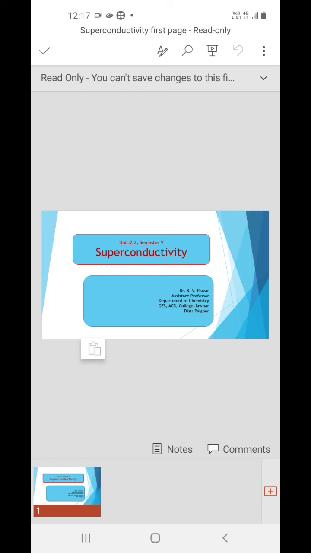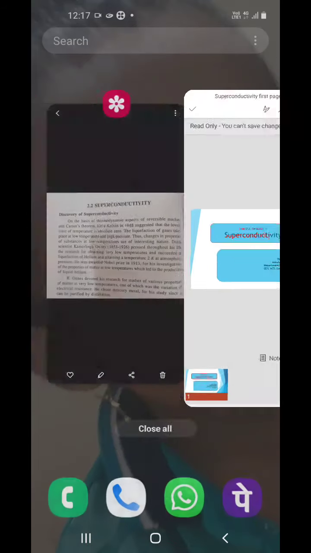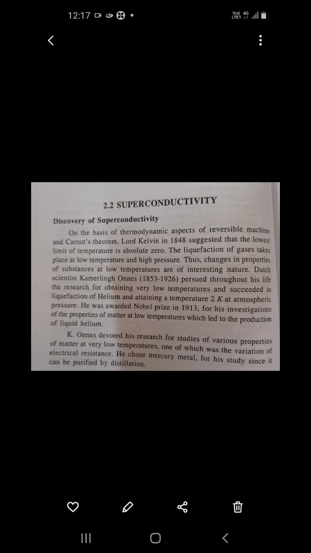So this topic is a completely new topic, and it has vast demand in every kind of field where we use superconductors. You know semiconductors, you know conductors. Now the new term that you have to understand is superconductor. Superconductivity is the phenomenon we want to discuss.